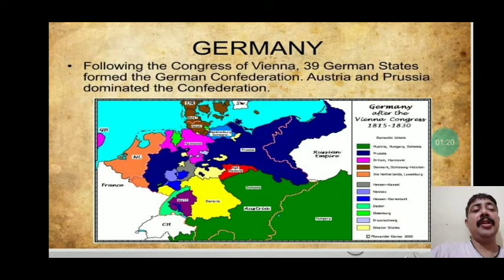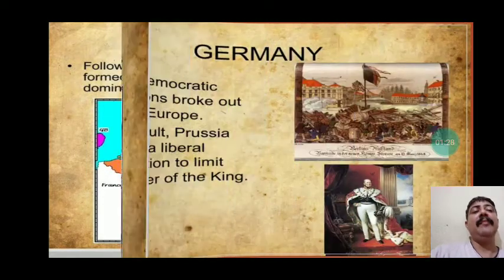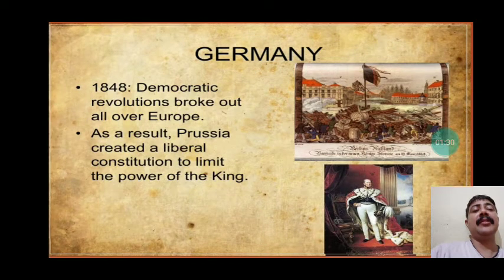And every time Prussia and Austria were in constant war over this domination. So that was the condition of Germany. Germany was not independent, it was fragmented into several pieces. Now, in 1848, it was the period of revolution. Democratic revolution broke out all over Europe and Germany was not untouched.